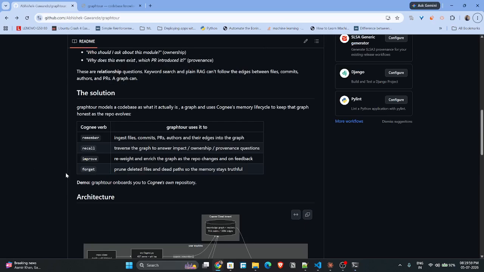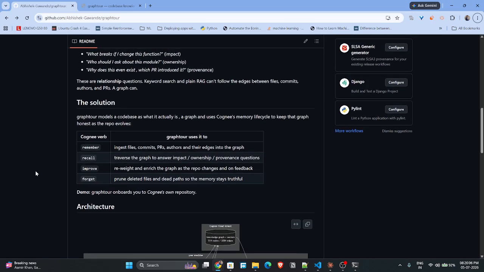Graphtour is also an MCP server. So what we'll do is get a plot to recall during a session, like the agent forgets everything between sessions. So we'll use Graphtour as an MCP server, and we'll see what happens.